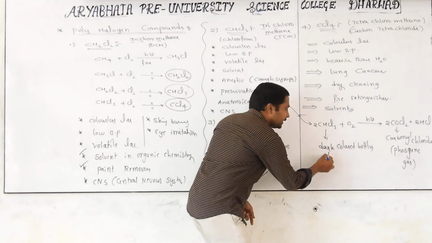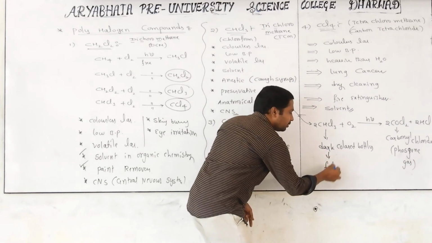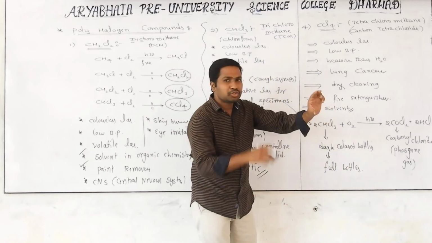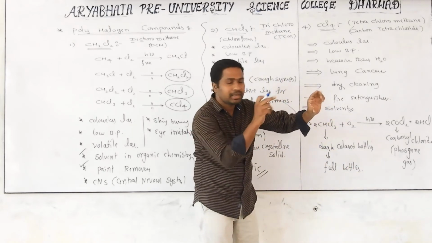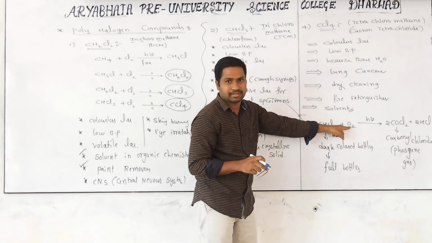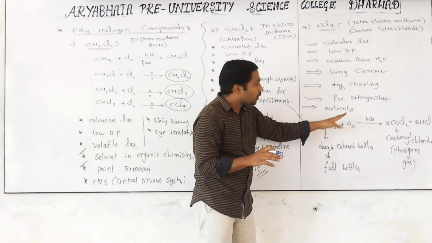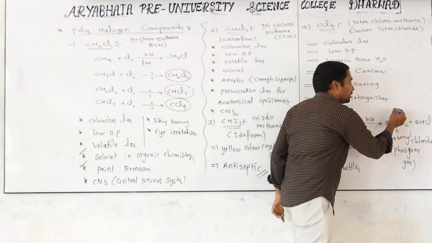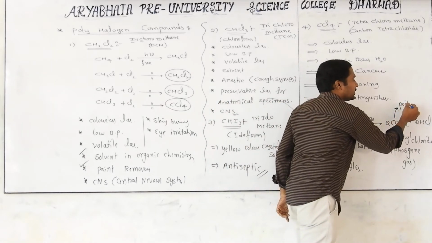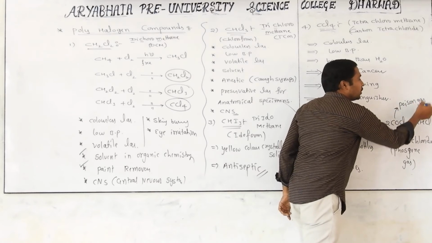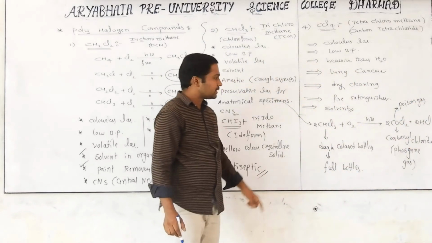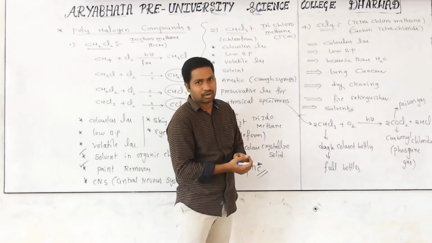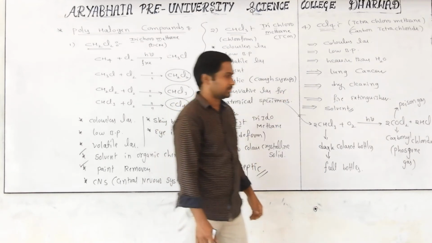And it is always stored in full bottles. Why? Because in that bottle it should not leave any gap. If you leave any gap, what happens? Oxygen will be present. To avoid the formation of poisonous gases, it should be kept in dark colored bottles, and complete bottles at that. All of you clear? Yes.